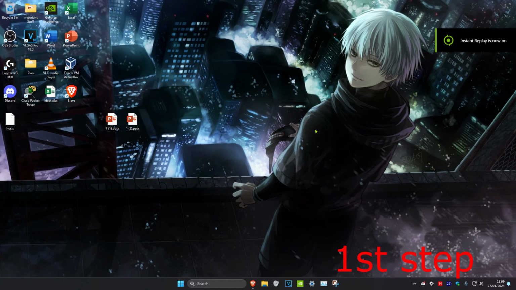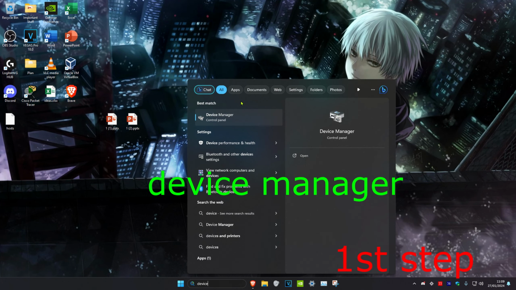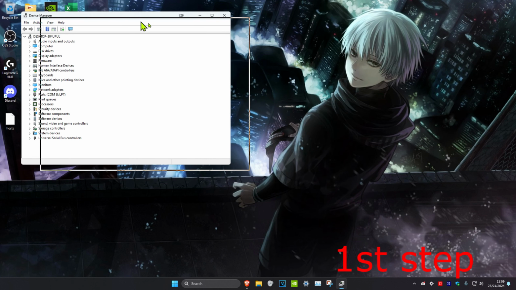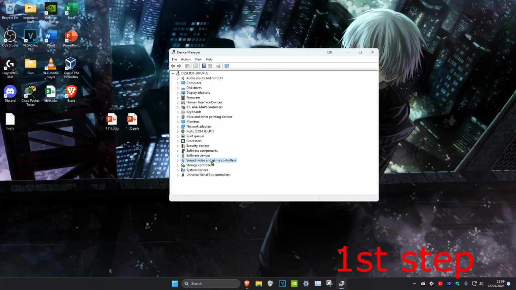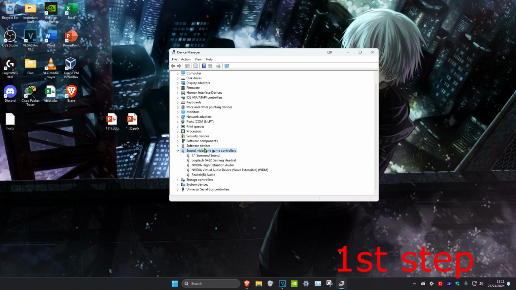So guys, for the first step, we're going to head over to search and type in device manager. Click on it. Once we're on this, we're going to expand sound, video and game controllers. You want to find your audio driver, so this one's mine right here, Realtek R Audio.